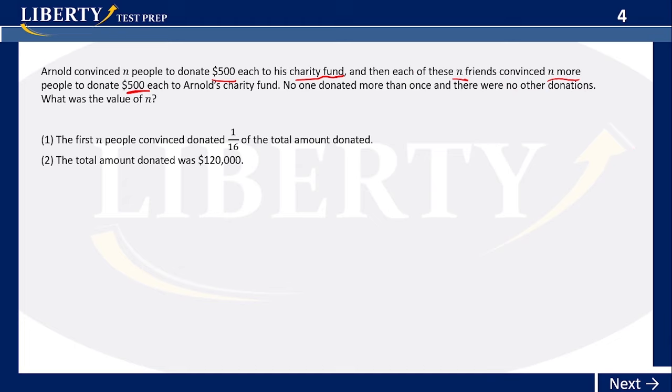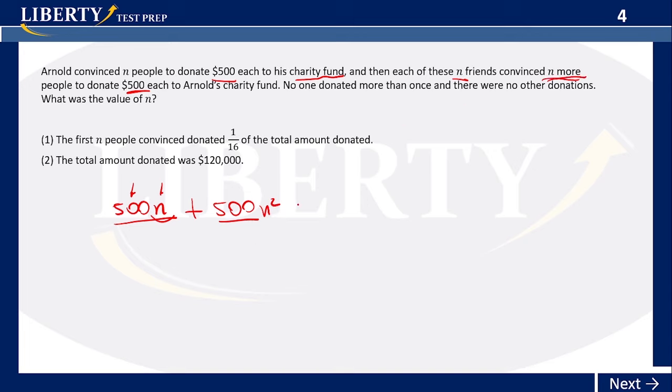So first we need to get the equations. Okay, Arnold convinced N people to donate 500. So the first N people donated 500 times N. N people donated 500 each. What happens then? Each of these N friends convinced N more people to donate. So you have here N 500. So the second people that were contacted by these first N people were N squared, right? Because each friend, let's say you have 2 people, and those 2 people each contacted 2, so it's 2 times 2, so it's 2 squared, you see? So in this case, you have N squared for the second people which were contacted by the first ones.